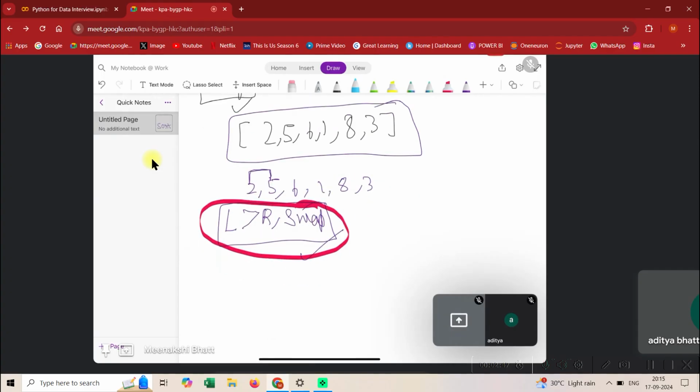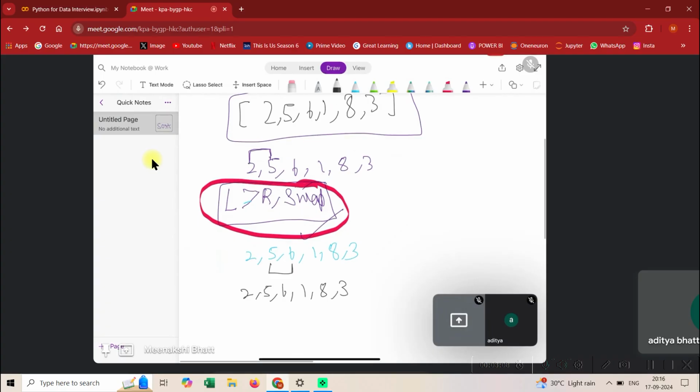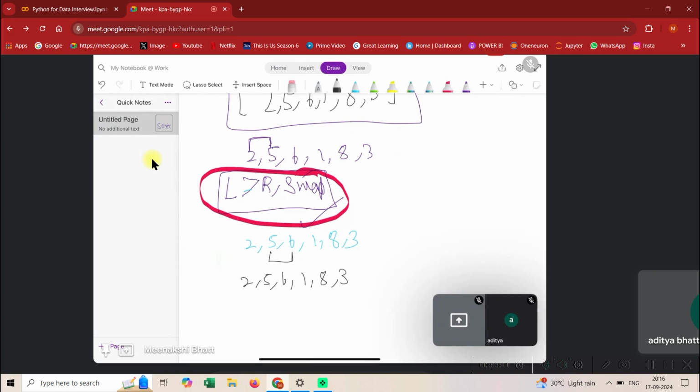First of all, if left is greater than right, in this case nothing will happen. So let's rewrite the list again: 2 5 6 1 8 3. Now the next elements will get compared, and again nothing will happen. In 2 5 nothing happened, in 5 6 nothing happened. Then let's compare the next set of elements.